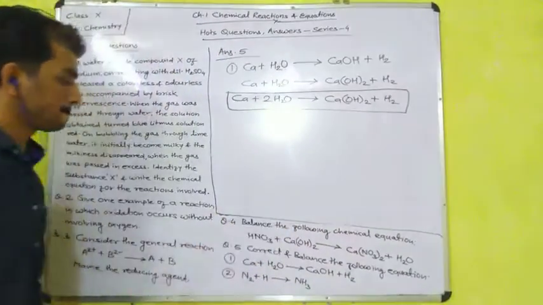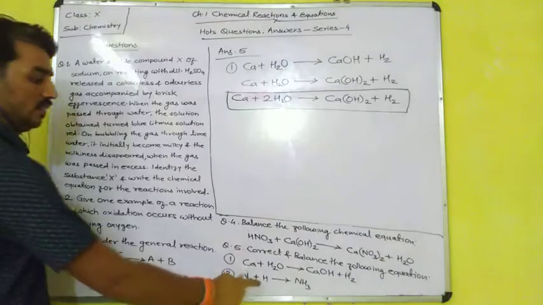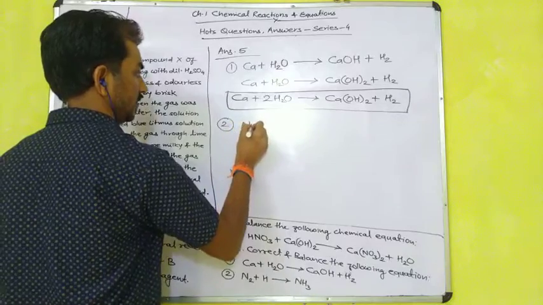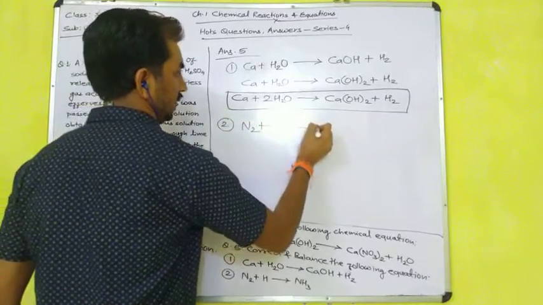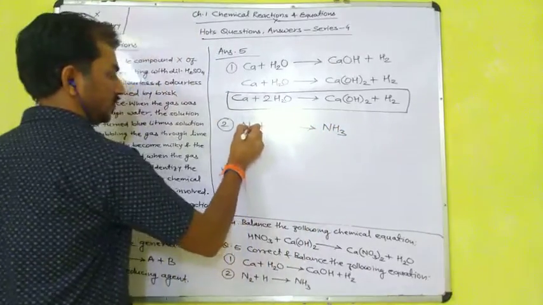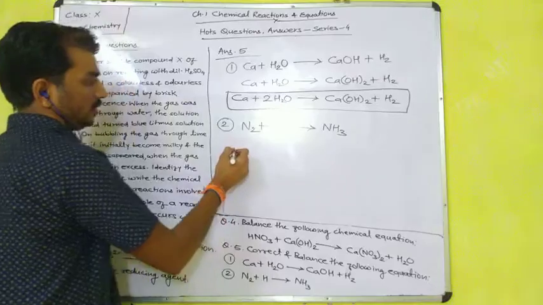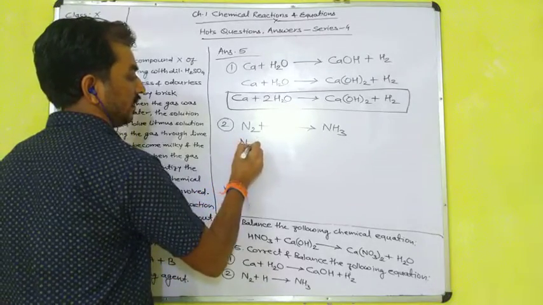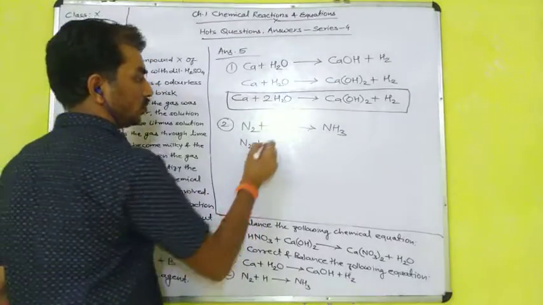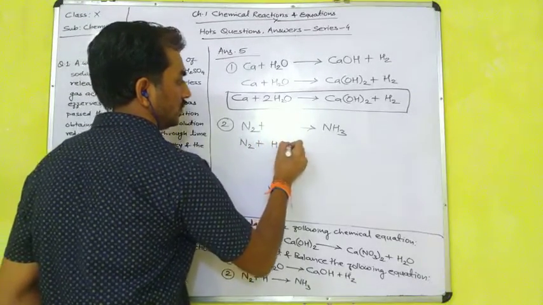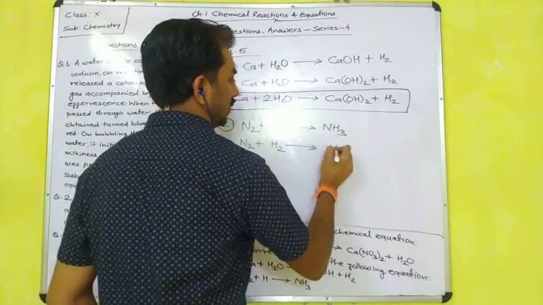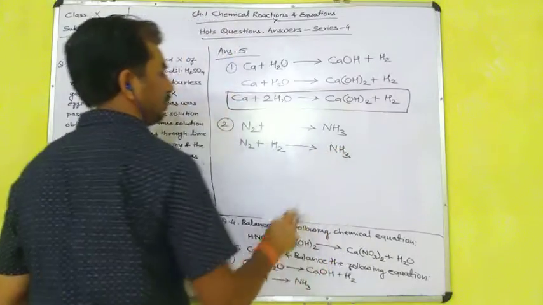Here it is given N2 plus H2 is equal to NH3. Here N2 is reacting in molecular form, but hydrogen does not react in atomic form. So it reacts in the H2 form, in the form of a molecule, and it forms NH3. Now we have to balance it.